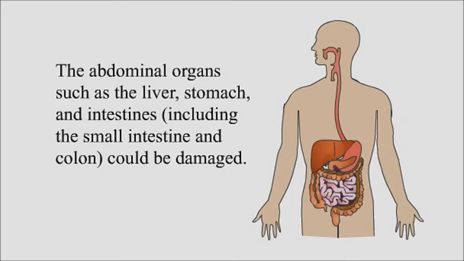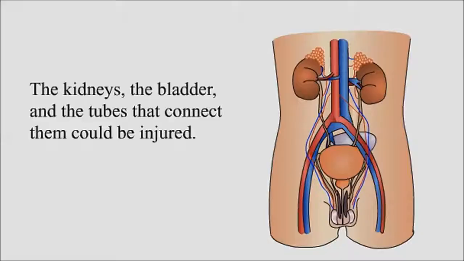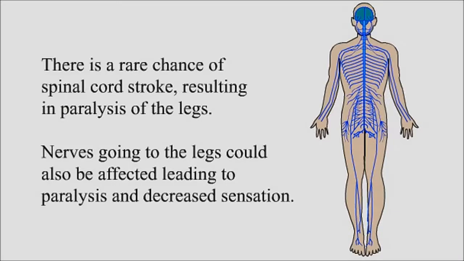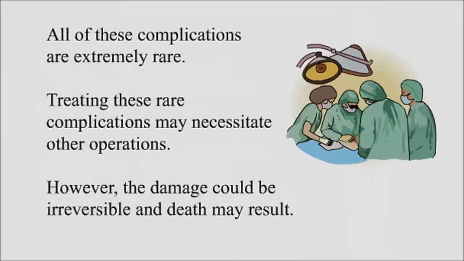The abdominal organs, such as the liver, stomach, and intestines, including the small intestine and colon, could be damaged. The kidneys, the bladder, and the tubes that connect them could be injured. The internal female organs, such as uterus and ovaries, could also be damaged. There is a rare chance of spinal cord stroke, resulting in paralysis of the legs. Nerves going to the legs could also be affected, leading to paralysis and decreased sensation.